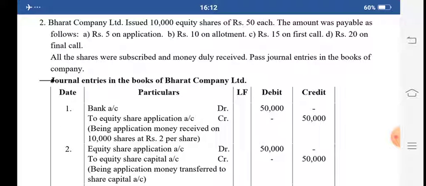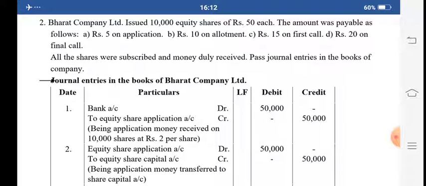There are only six entries, and you have to know these six entries. It is very easy to pass, and on this it will come for 5 marks. So it's very important, but you should know which entries those are. Now see problem number 2.